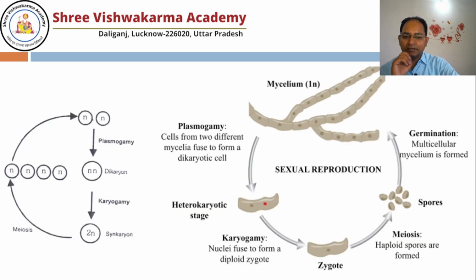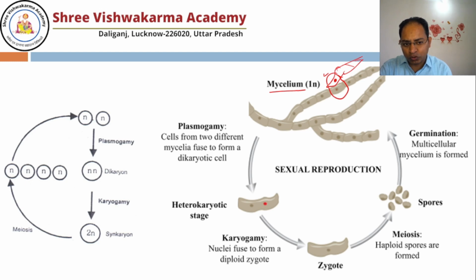Let's understand by the figure first. Say this is the mycelium. Another mycelium comes, like I'm just drawing it, the other mycelium. What happens in some structures, two mycelia come closer, and these two hyphae may get fused. So once they get fused, what is happening? There are two nuclei, one nucleus here, another nucleus here.